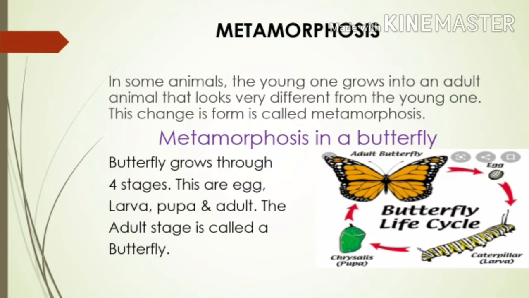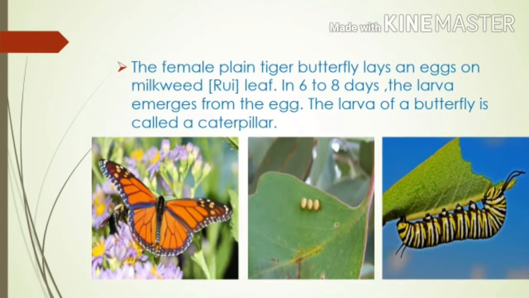Butterflies grow through 4 stages. These are egg, larva, that is a caterpillar, pupa and adult. The adult stage is called a butterfly. Now here we are going to see an example of the plain tiger butterfly. The female plain tiger butterfly lays eggs on the milkweed, that is the rui plant, rui leaf. In 6 to 8 days, the larva emerges from the egg. The larva of a butterfly is called a caterpillar.